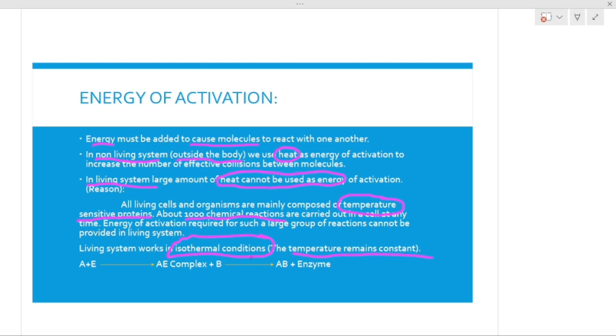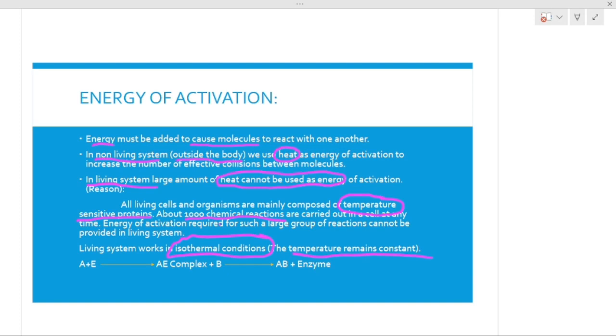Another basic reason that we are not giving heat as an energy source is that there are thousands of reactions happening in our body. We can't give each and every single reaction heat as a source of energy, right?